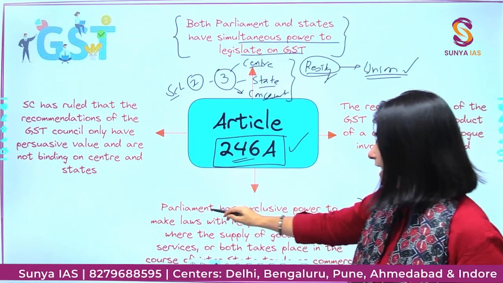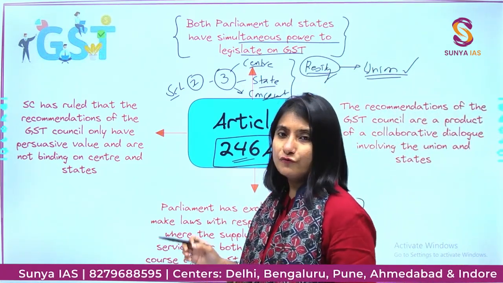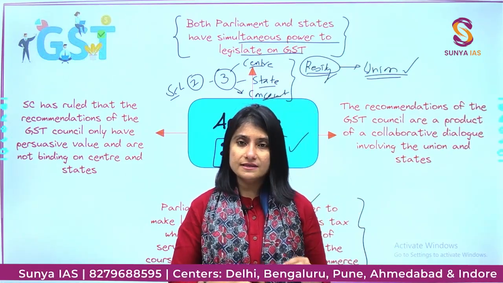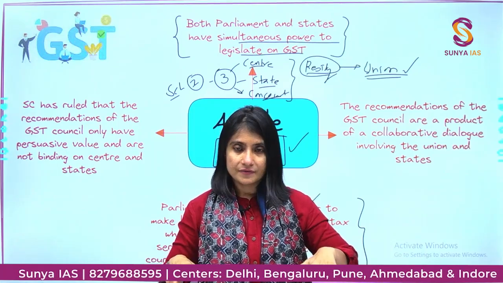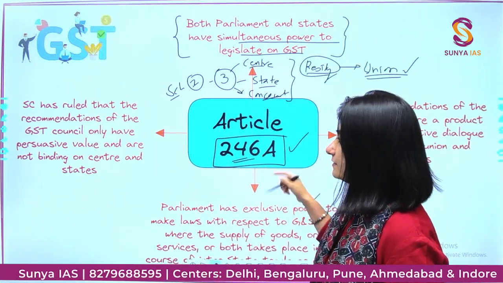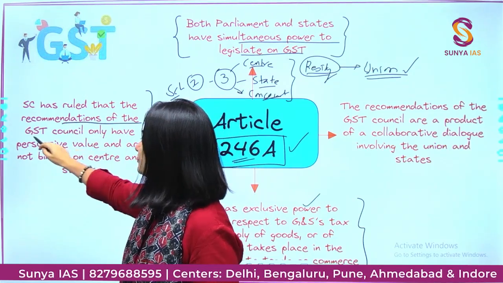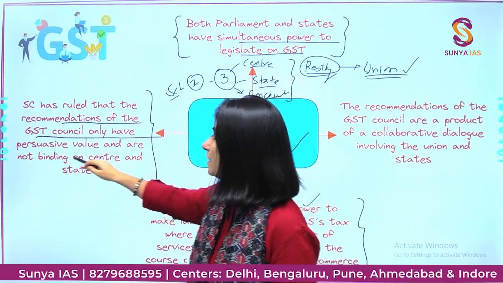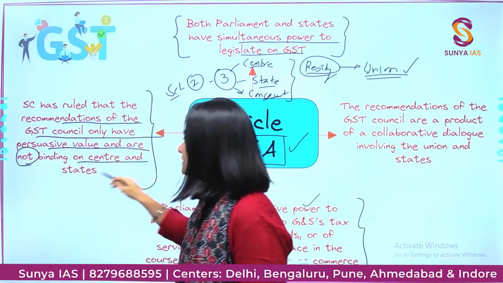Here, the parliament has exclusive power with respect to formulating laws for GST when the trade is between two different states. Okay, it says that recommendations of GST Council only have persuasive value and are not binding on center and states.